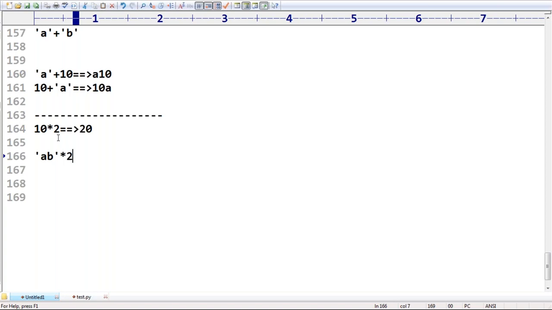The star operator, you can apply it to a string also, no problem at all, sir. If we apply the star operator to a string, then it is considered the string multiplication operator. What it means is that AB is going to be considered 2 times, sir.